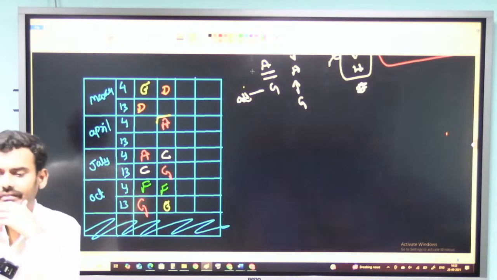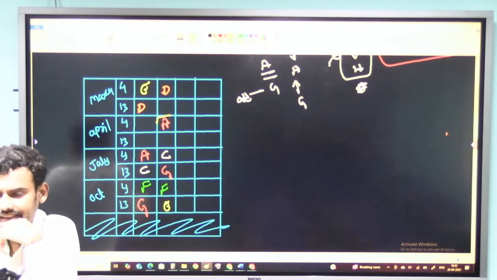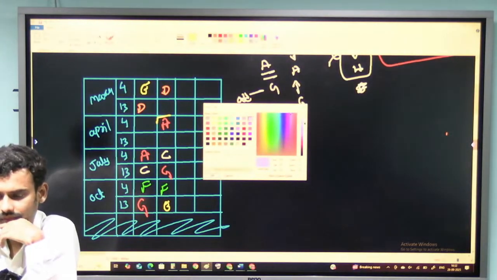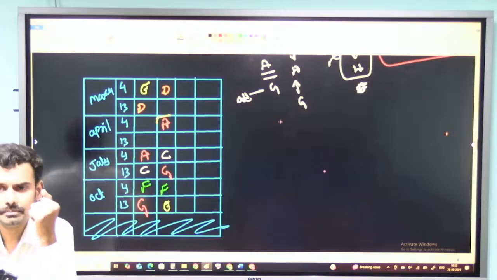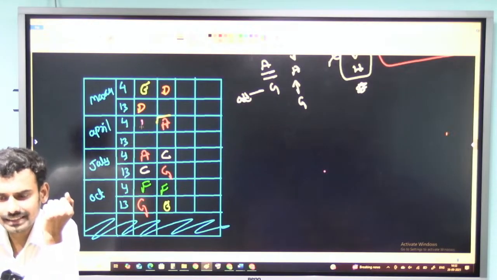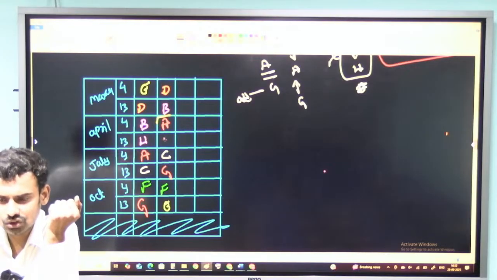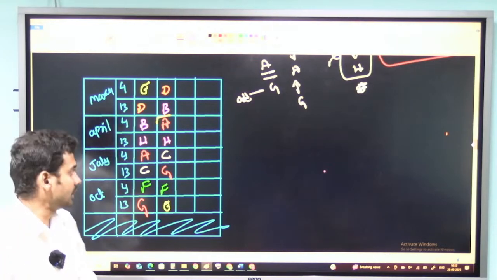And now let me take up the last hint. The last hint is saying B is above H, or H is below B. So there are only 2 places. This should be B and this should be H. In the second condition, this should be B and this should be H. As of now, I have fixed everything.